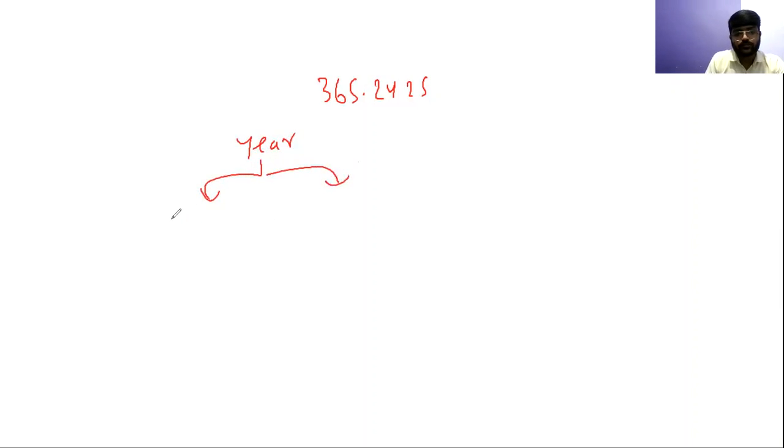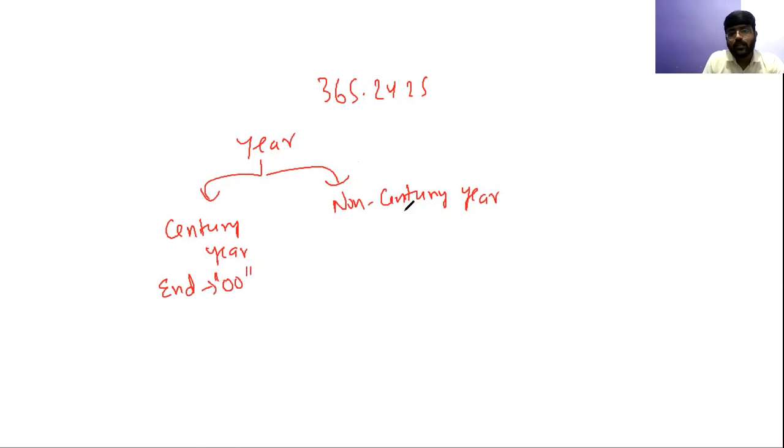One is a century year, another one is a non-century year. Okay. So what are century years actually? Century years are those years that end with double zero. जिनके लास्ट में डबल जीरो आएगा उनको मैं सेंचुरी ईयर कहूंगा. And the years that do not end in double zero are known as non-century years.